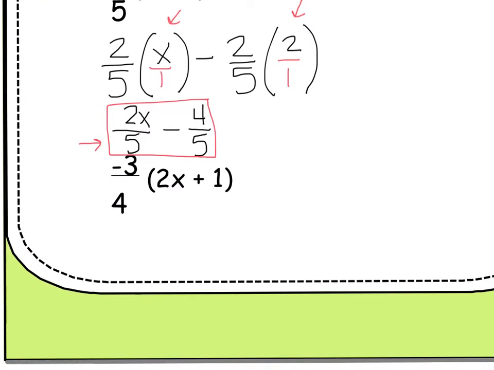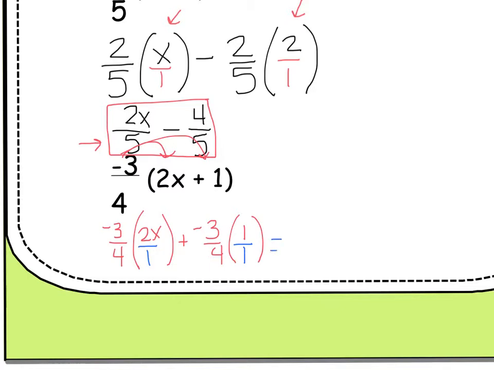Looking at the next one, you'll notice that the negative 3/4 wants inside. So the negative 3/4 needs to first shake hands with the 2x, plus the negative 3/4 needs to shake hands with the 1. Now I need to make both of them fractions in order to follow out my multiplying fractions.